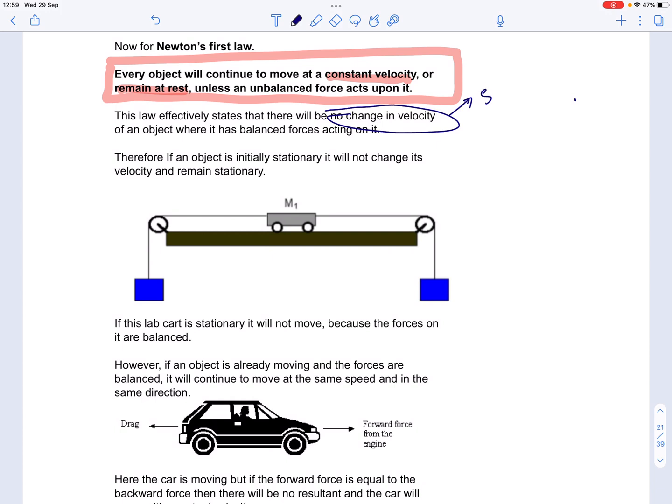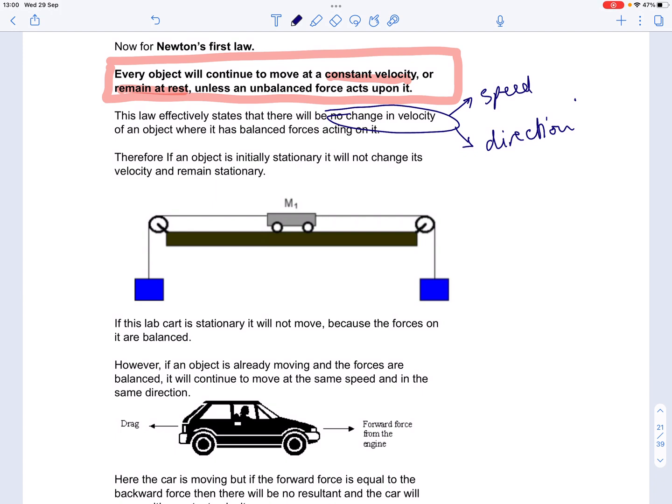Now, don't forget that velocity includes both speed and the object's direction. So the velocity of the object can change if the speed changes or the direction changes, which goes back to what we're talking about with acceleration in a circle, with the direction changing but the speed being constant, and therefore the velocity changing and the object being subject to a net force. So if there is no net force, the object won't change its speed or its direction either. So let's have a look at a few examples of objects that are obeying Newton's first law.